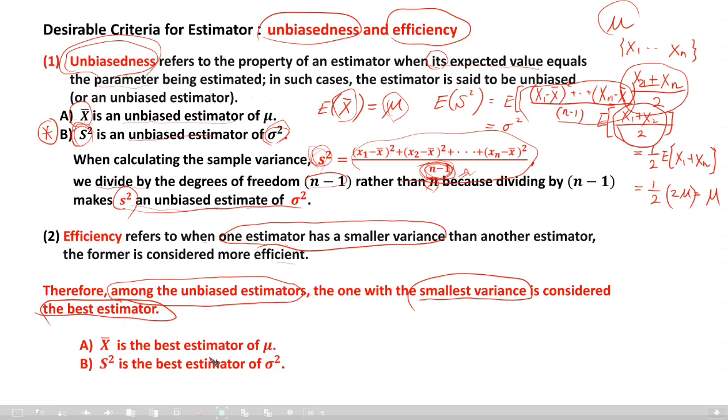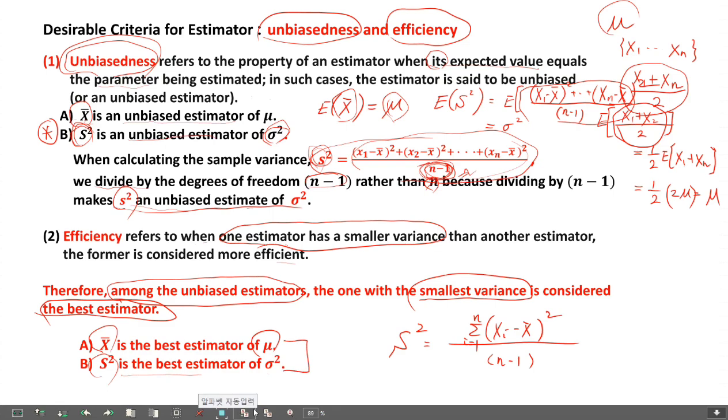X bar is the best estimator of mu. When mu is unknown, then we can estimate it by X bar. S square, this way, okay? S square is the best estimator of sigma square, capital letter. Here, S square is capital letter: the sum of (Xi minus X bar) square from 1 to n, divided by n minus 1. Okay, this one is the best estimator of sigma square. These two results, anyway, you have to remember, memorize these two important results.